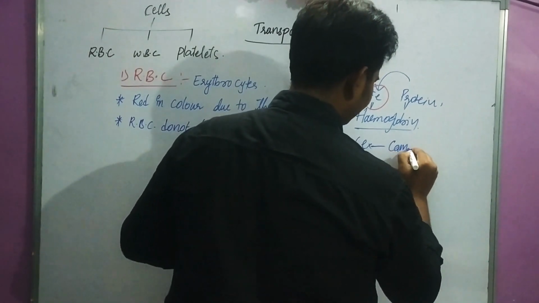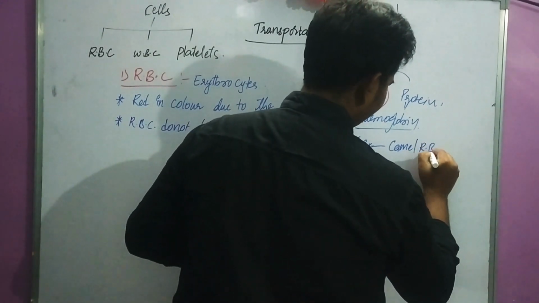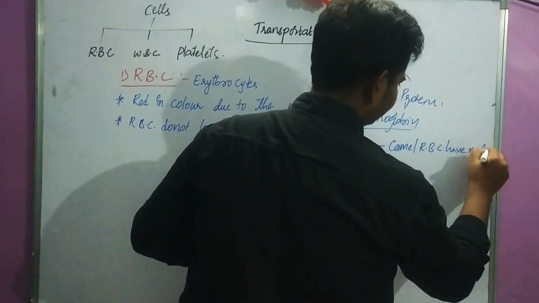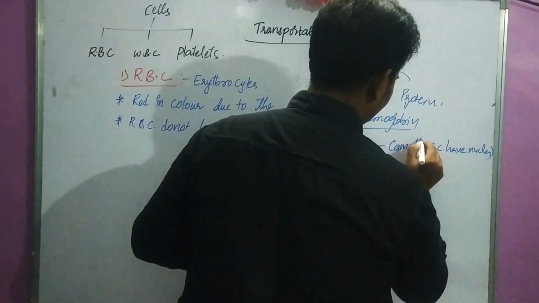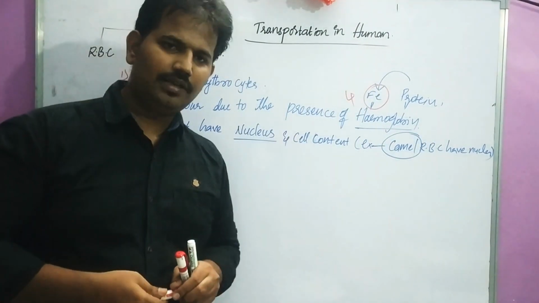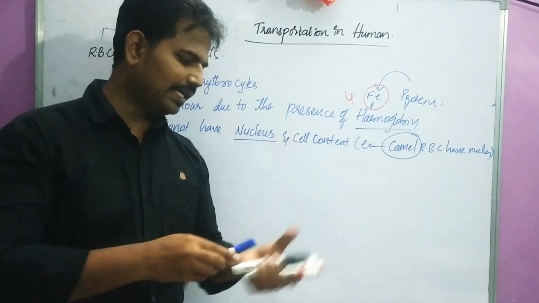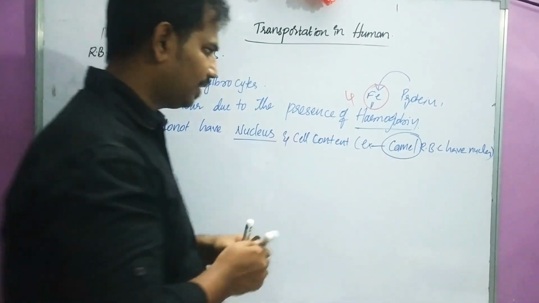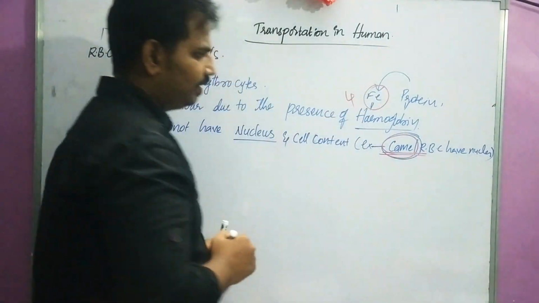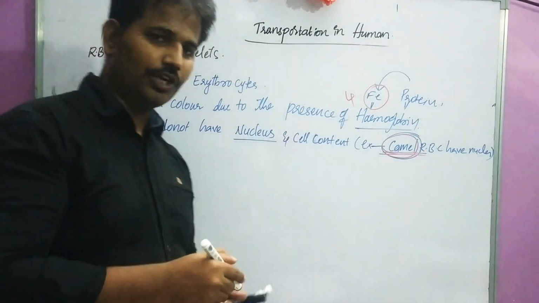Camel RBCs have a nucleus. This is also a very important competitive exam question. Which mammal has a nucleus in its RBC? Camel. Please remember this, children. I am underlining this and telling you again and again. This type of question will be asked in competitive exams.